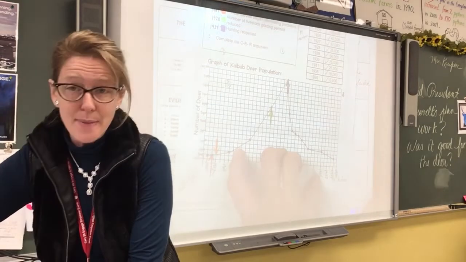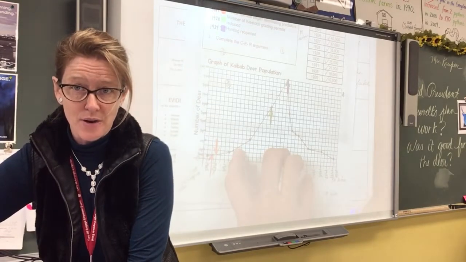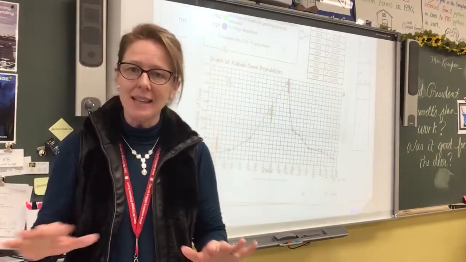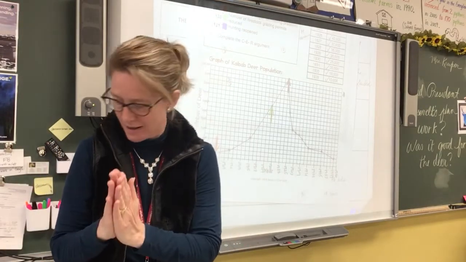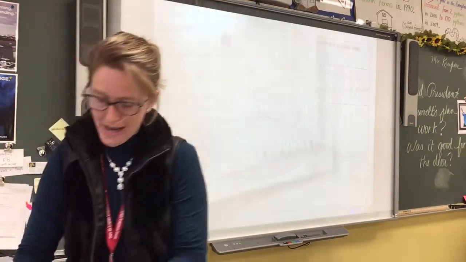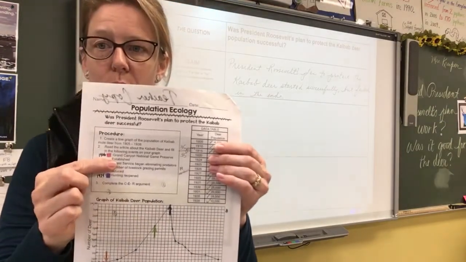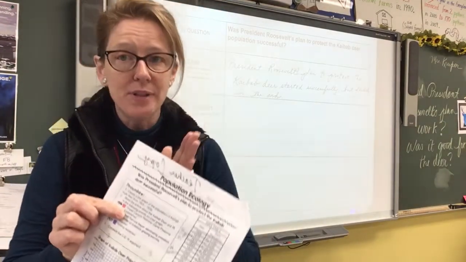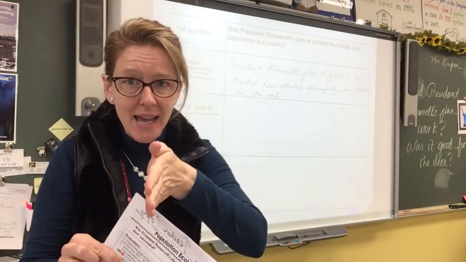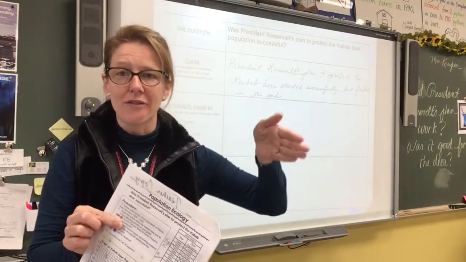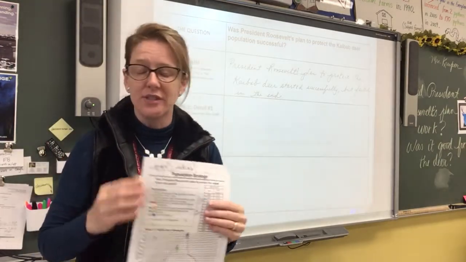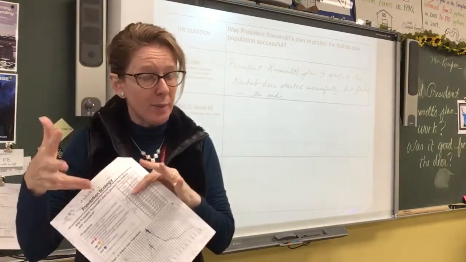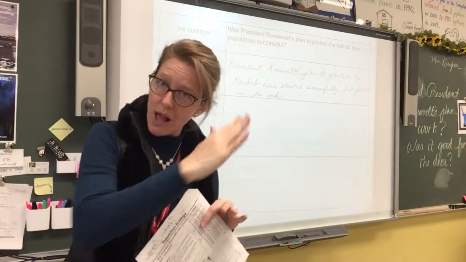12,000 Kaibab deer in 1911, period. That's it. That is evidence detail number 1. The plan, which was the Grand Canyon National Preserve was created, and then what happened to the population from that date, for about 5 or 10 years? That's the evidence. We've stated it so that we know, okay, here's the plan, and what happened to the population? It went up or it went down.